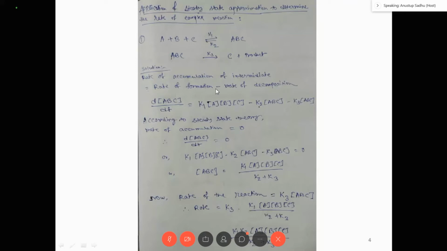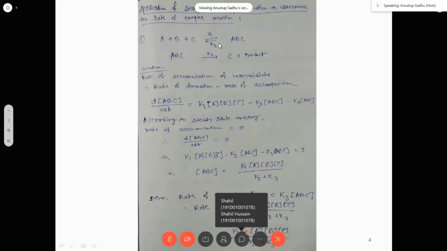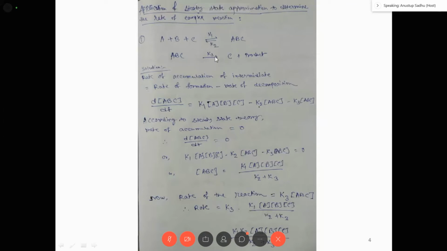Now minus the rate of decomposition. In which step is decomposition occurring? In the second step, ABC to A plus B plus C, that is the opposite step, and also in the third step, ABC to C and product. So in these two steps, ABC is decomposing.